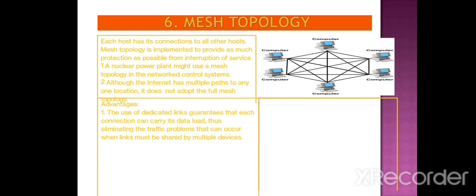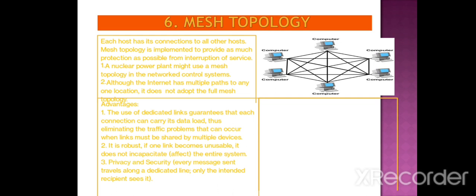The use of dedicated links guarantees that each connection can carry its data load, eliminating network problems. But the disadvantage of this mesh topology is that multiple links and cables are required. So that's why it is very costly. But here there is no concept of a central controller. That means each and every device is capable of sharing information and sending resources. So if any device has a problem, other devices can send the data to the other destination.